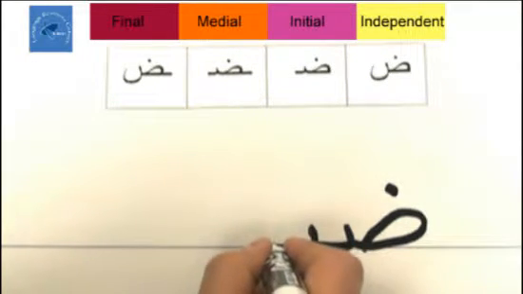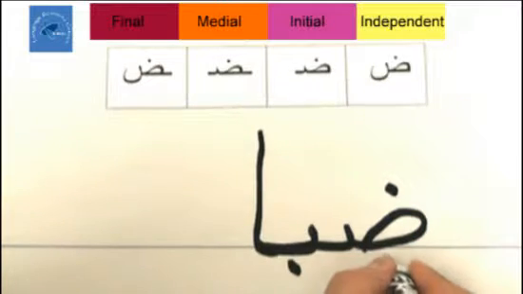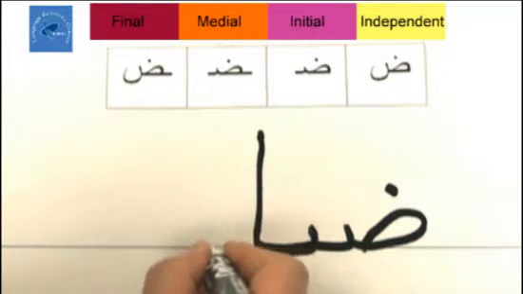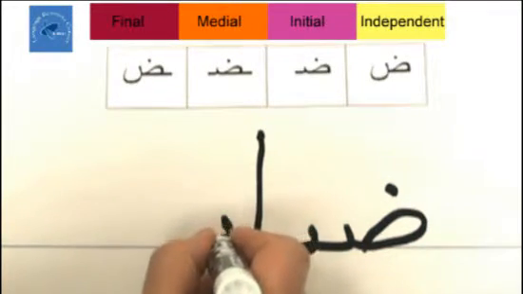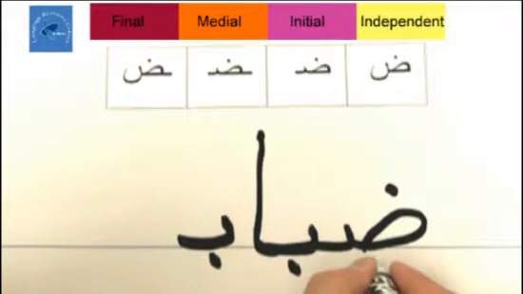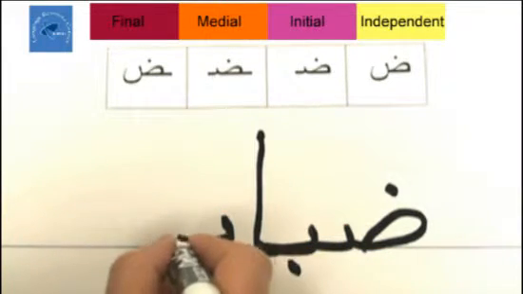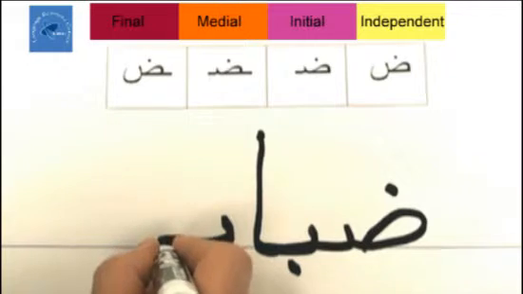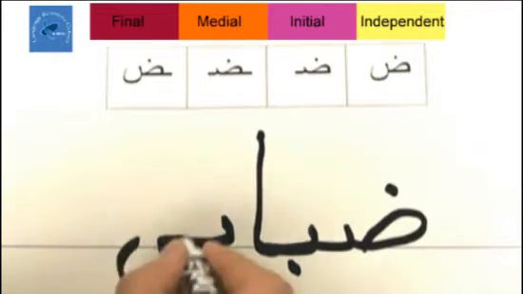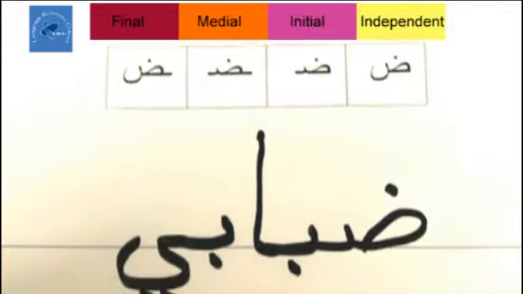Daba, need aleph. Dababi, another ba. Dababi, and ya at the end. Two dots under for the ya. Dababi.